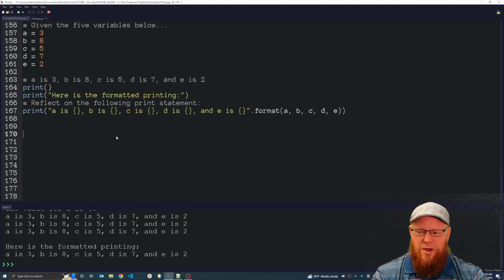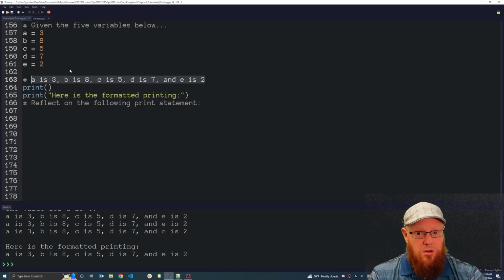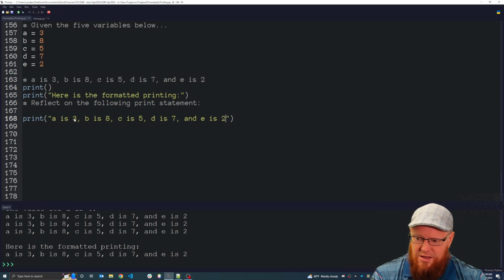If we've never seen formatted printing, the idea of using placeholders, that's a lot cleaner. And let me even show you how you would have typed this. If you tell me that we need to print this statement, but instead of hard coding these numbers 3, 8, 5, 7, instead of printing them directly into the print statement, you tell me we need to use the values from the variables, no problem.